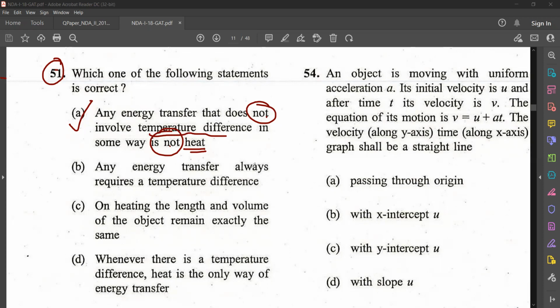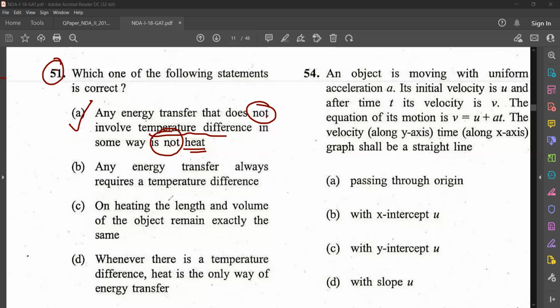Any energy transfer always requires a temperature difference. Okay, that is not correct. Energy transfer does not always require temperature difference. Suppose, for example, if two bodies are colliding, energy from one body is transferred to another body in the form of kinetic energy, isn't it? Then that does not require any temperature difference. So the statement that energy transfer always requires temperature difference is not correct.